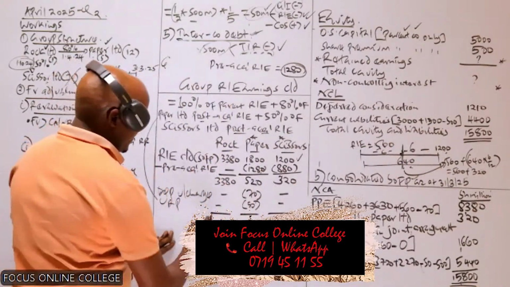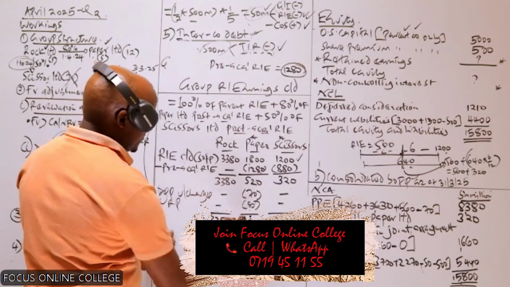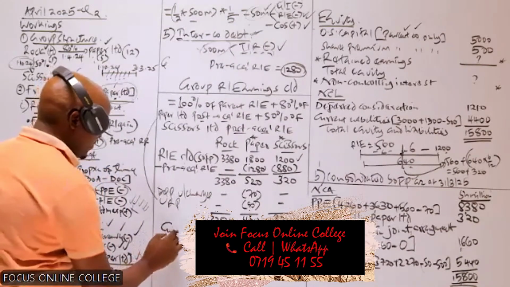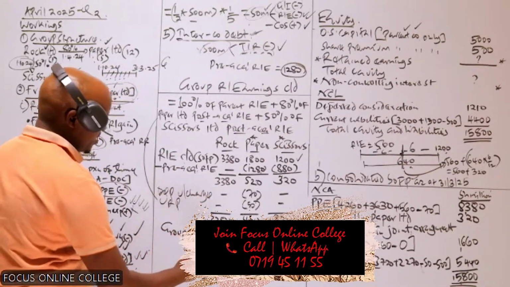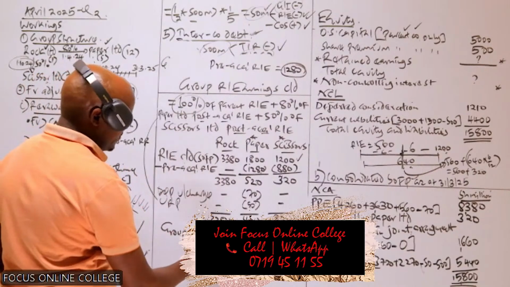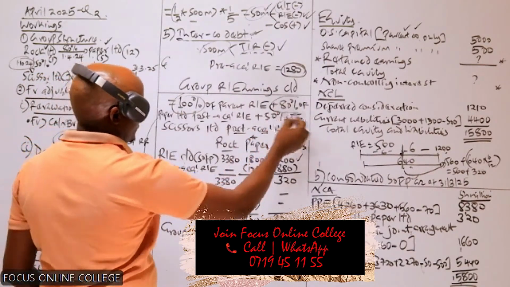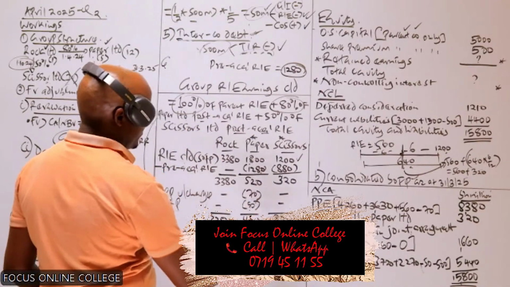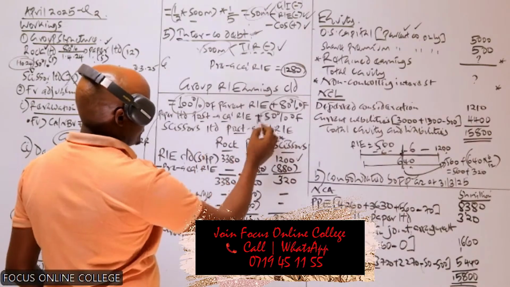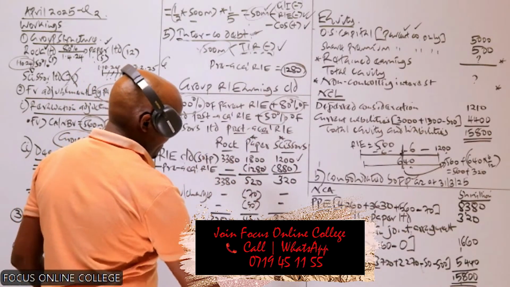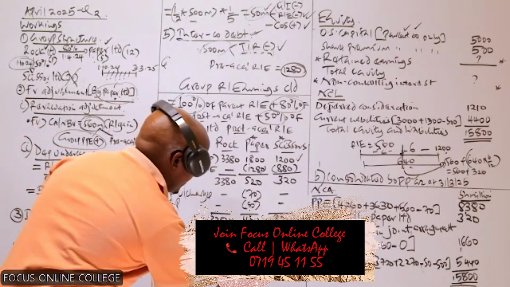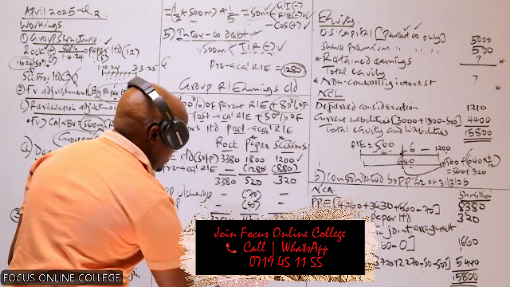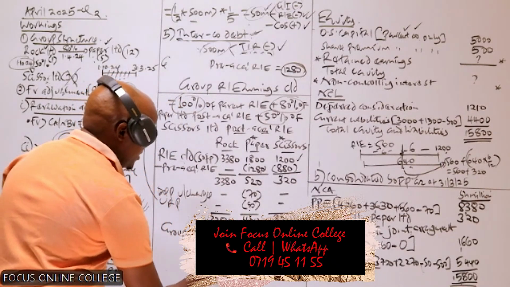So we need to get the final figures, that is 380, this one 2400, this is 320. And then we get the group share of this. We apply now these percentages. For the parent, we take 100. For paper, we take 80. And for this company, that is the sisters, we take 50%. So this will be 160. This will be 320. This one will be 3380.